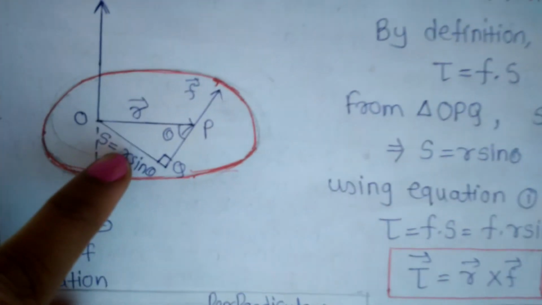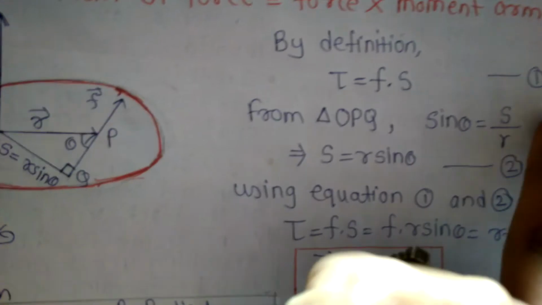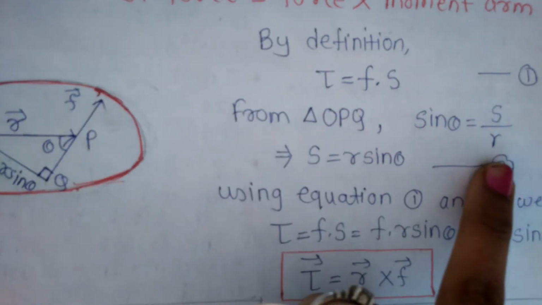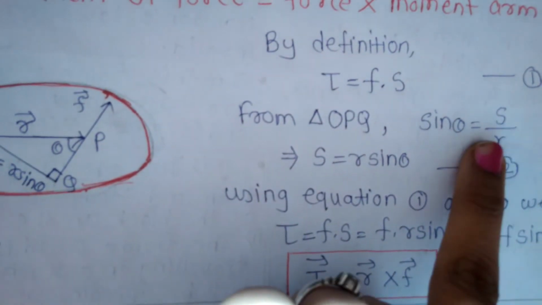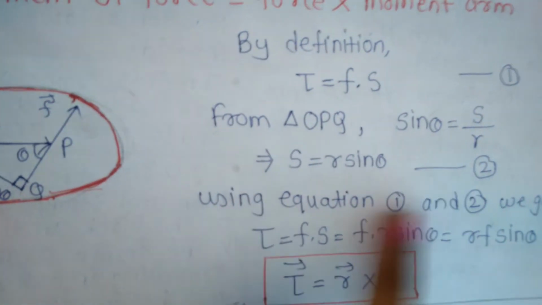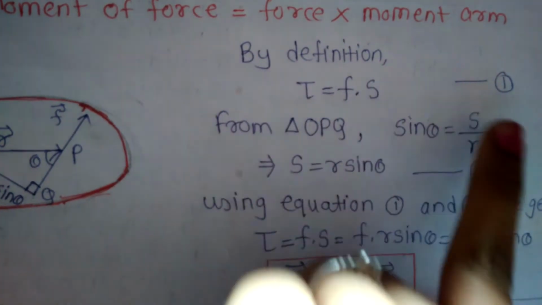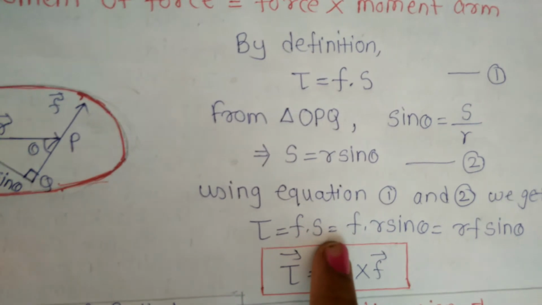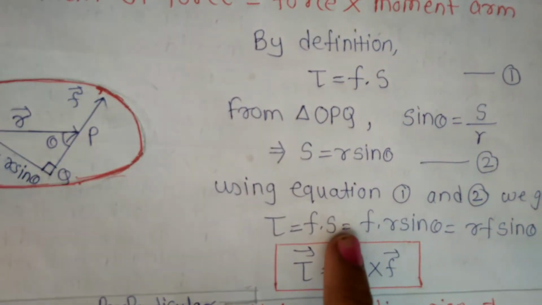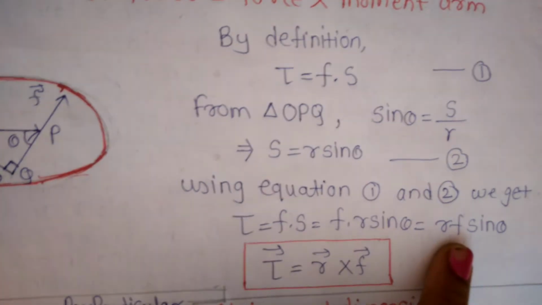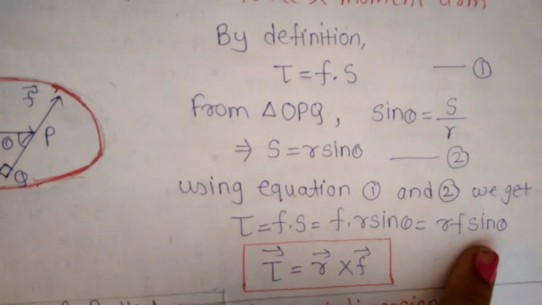The opposite is S and the hypotenuse is R, so sin theta equals S by R. By simplifying, S is equal to R sin theta, equation 2. So using equations 1 and 2, we get tau is equal to F into S. Putting the value of S as R sin theta, we can also write R F sin theta.